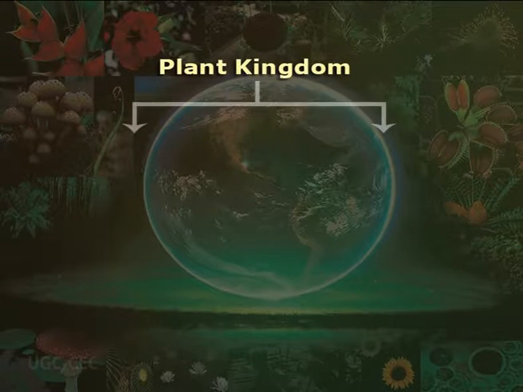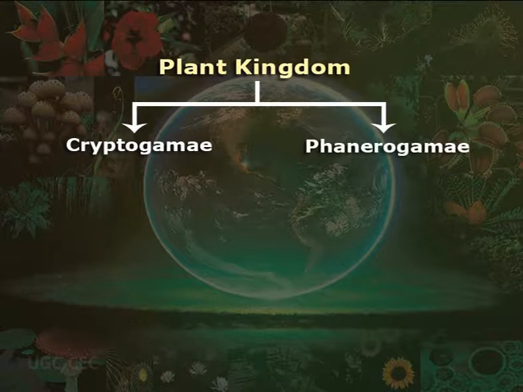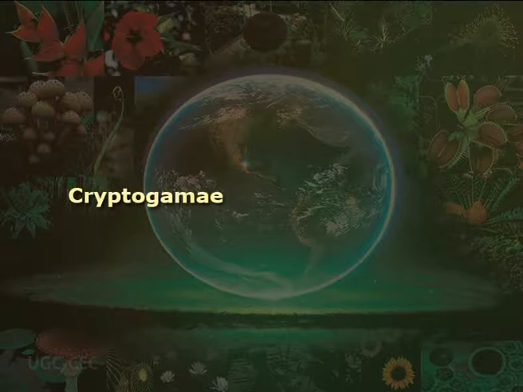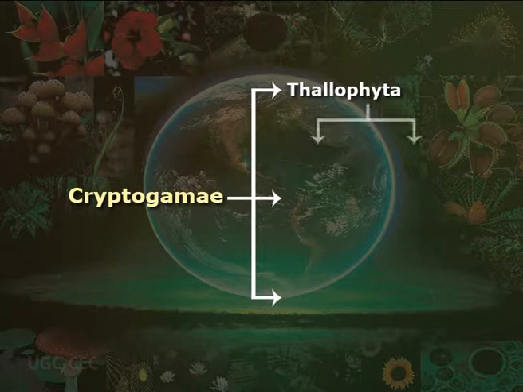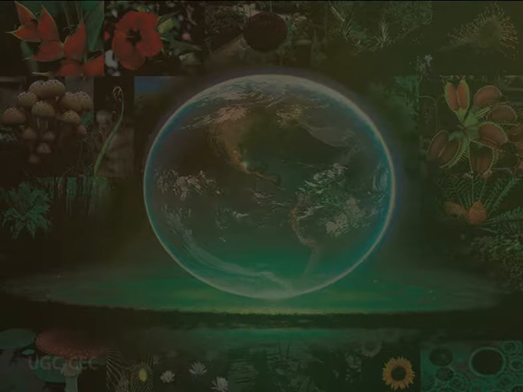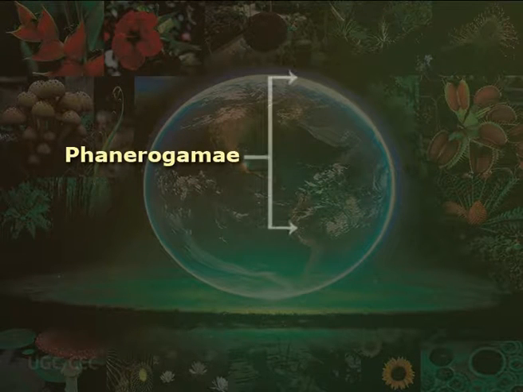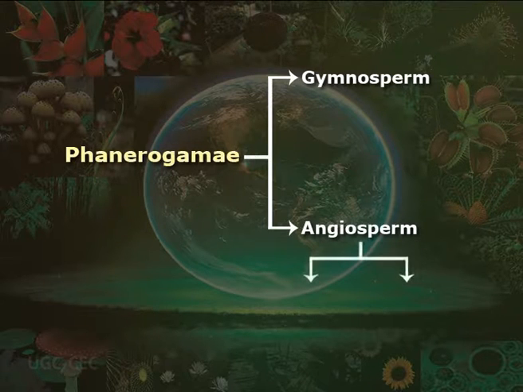The plant kingdom divides into two parts, cryptogamy and phanerogamy. Cryptogamy further divides into three parts, that is Thallophyta, which includes algae and fungi, Bryophyta as well as Pteridophyta. Phanerogamy divides into two parts, that is gymnosperms and angiosperms, which further divide into monocot and dicot plants. And this is how the plant kingdom is diversified.